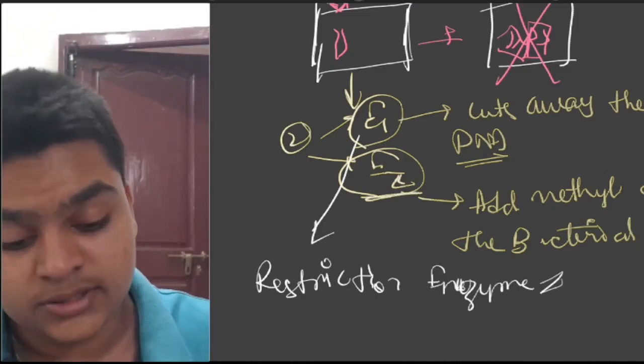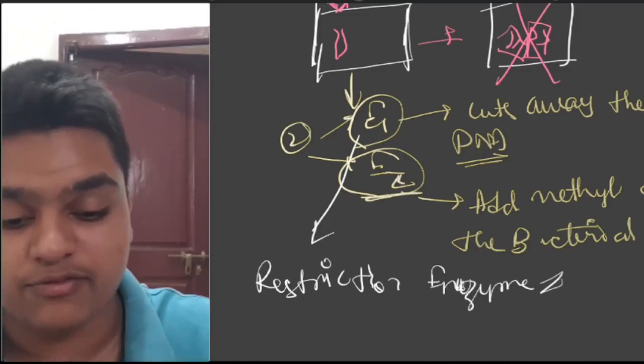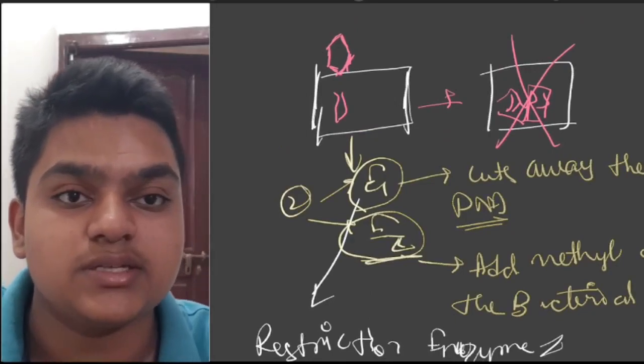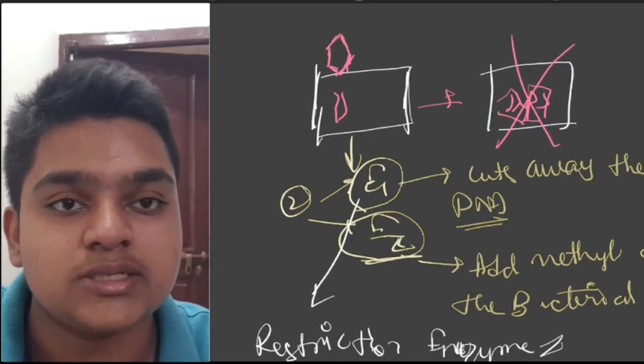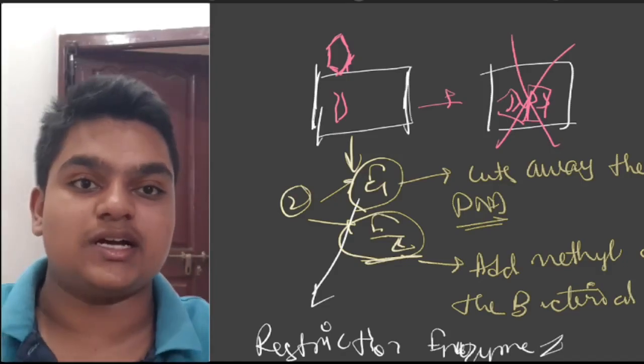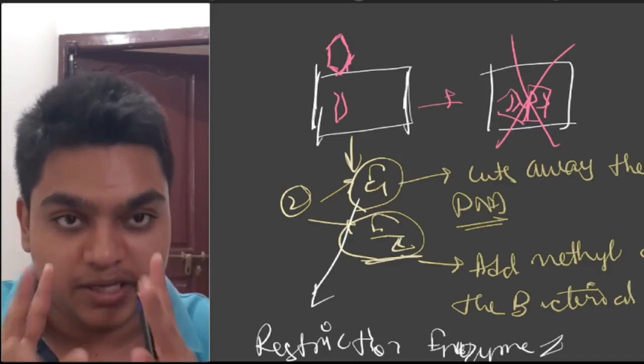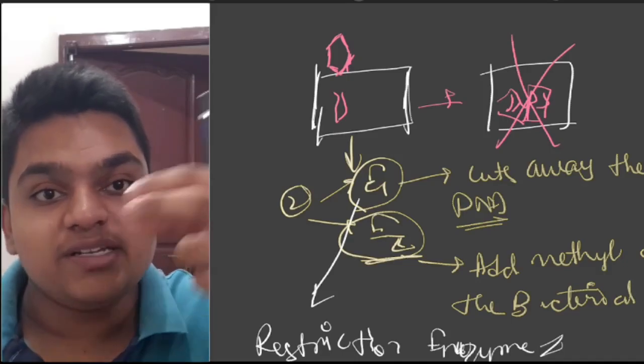Now, these restriction enzymes are of two types, as I have told: restriction endonucleases and restriction exonucleases. Restriction endonucleases cut the DNA inside, in the middle of the DNA.